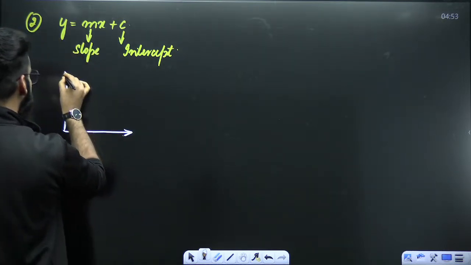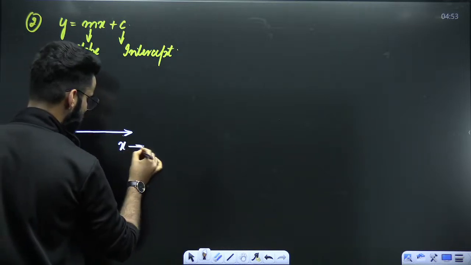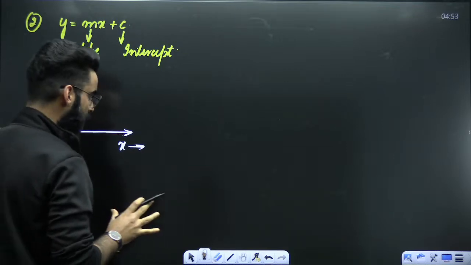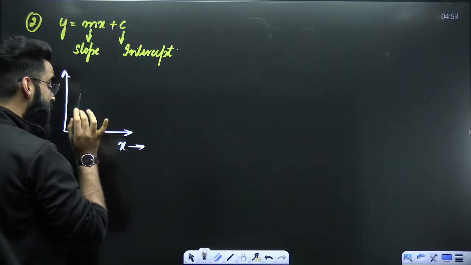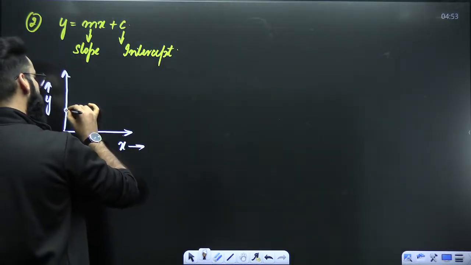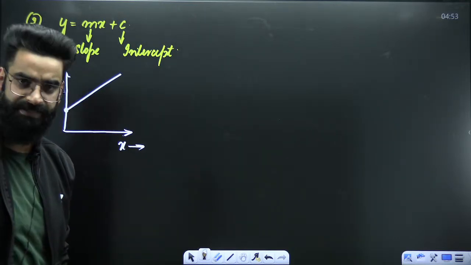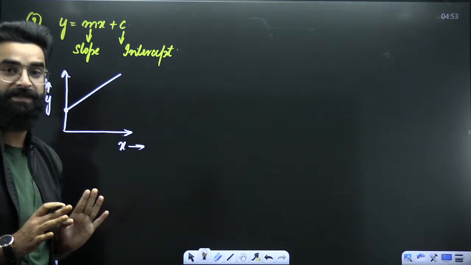If you want to plot a graph between y and x, the nature of the curve is again going to be a straight line, but the straight line won't be passing through the origin. The straight line will be starting from above the origin like this. This is going to be the nature of the curve. Y is equal to mx plus c, right? The graph between y and x for the equation y is equal to mx plus c.